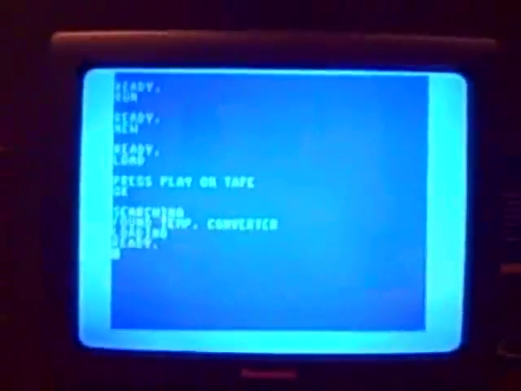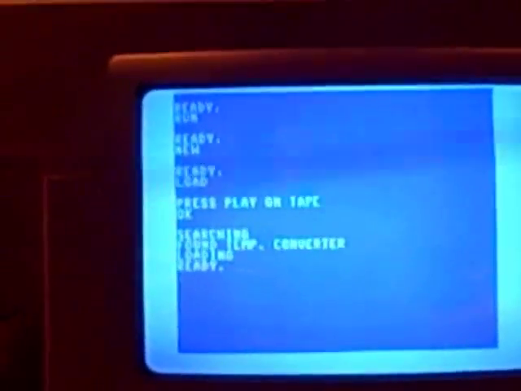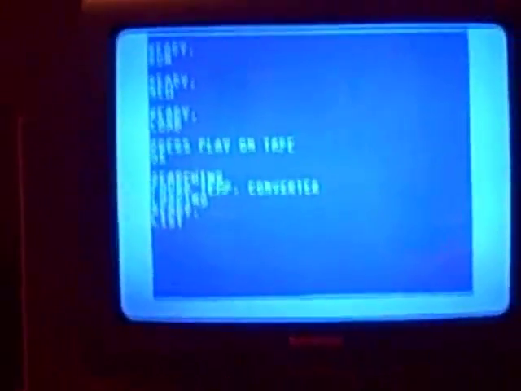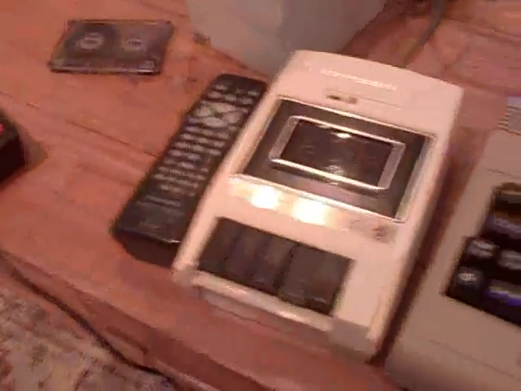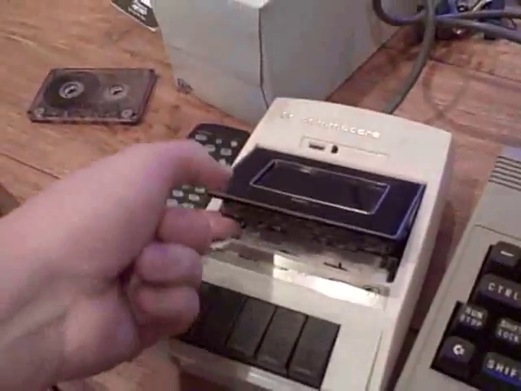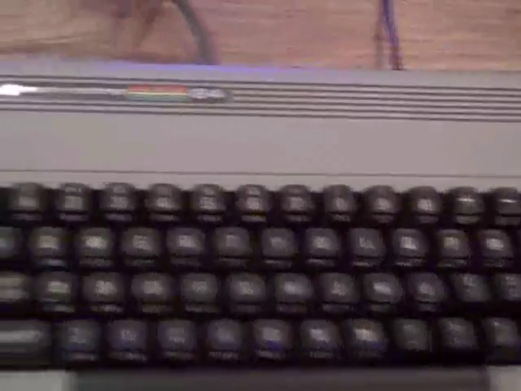Loading, ready. Actually, let's type list. L-I-S-T. Yay, that time it worked. So I successfully saved data and a program on a cassette with the Commodore Datasette and the computer.